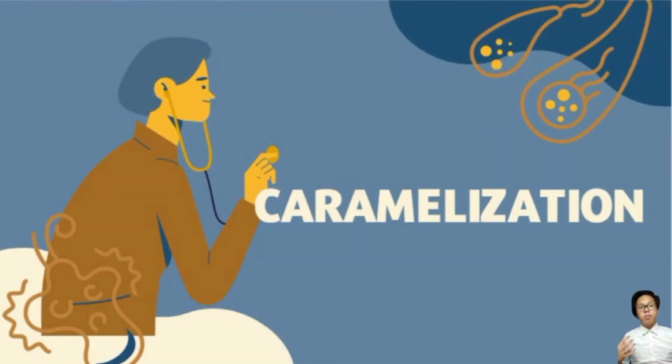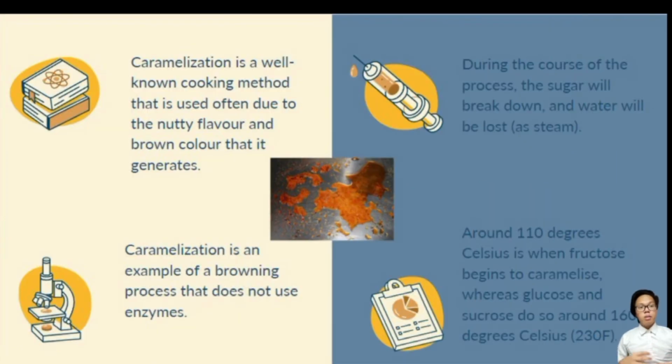Next, I will present about caramelization. Caramelization is a well-known cooking method, often used for the nutty flavor and brown color that it generates. There is an example photo of caramelized sugars, and caramelization is an example of a browning process that does not use enzymes. The browning in caramelization happens when sugar is heated and turns brown, such as in the pictures that are shown.